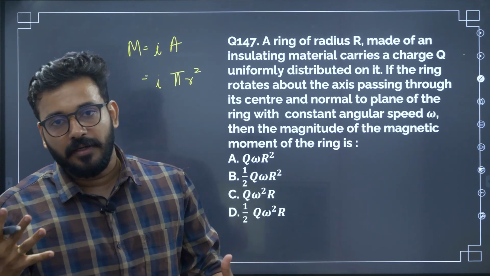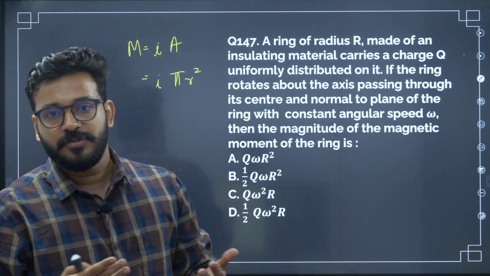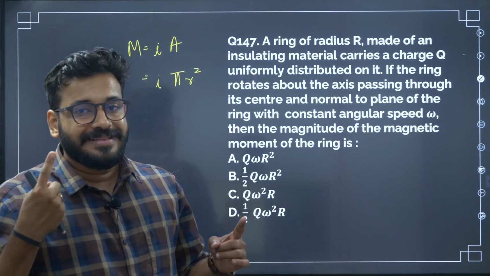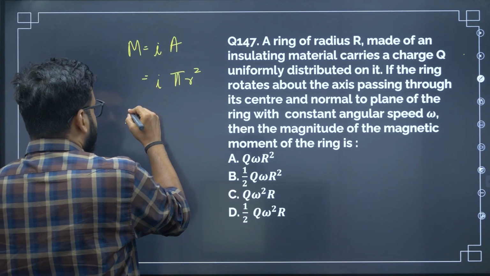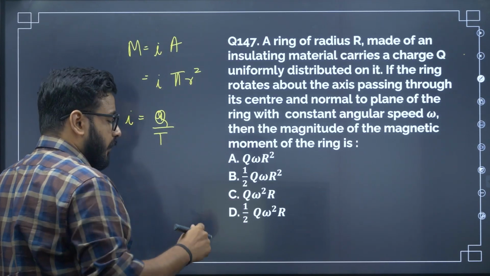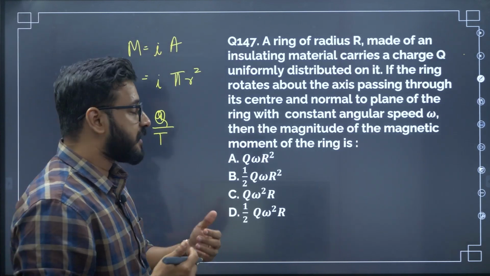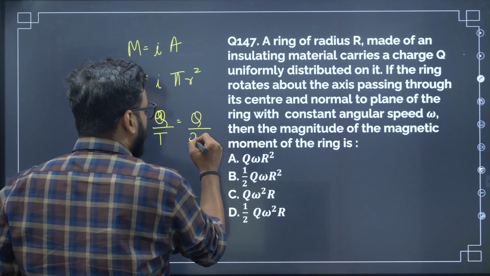So how do you find current from charge? That is charge per unit time, but time is also not given here. One thing that is given, it is rotating with an angular frequency omega. So you can write I is equal to charge divided by time period. Current is charge per unit time, this time period of rotation. Time period is nothing but 2 pi by omega.